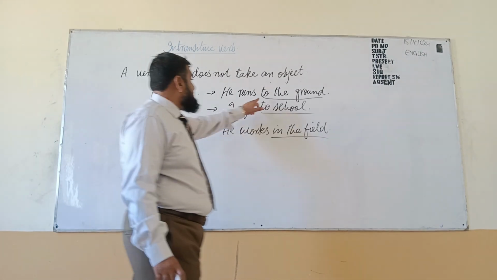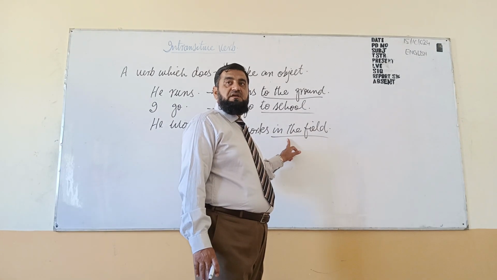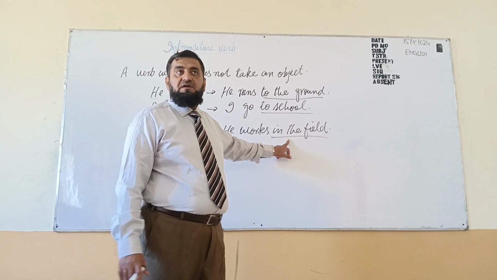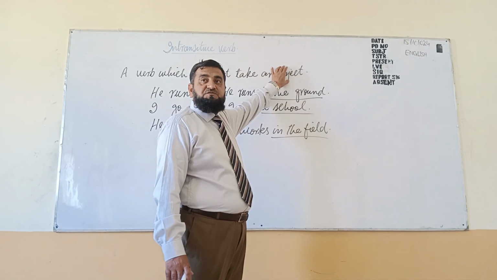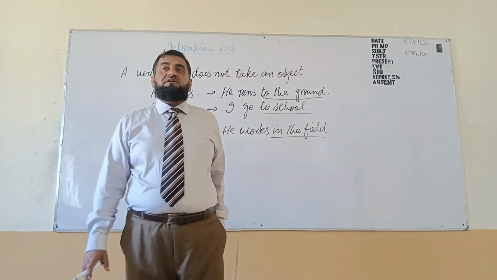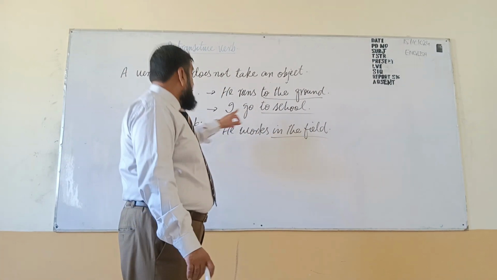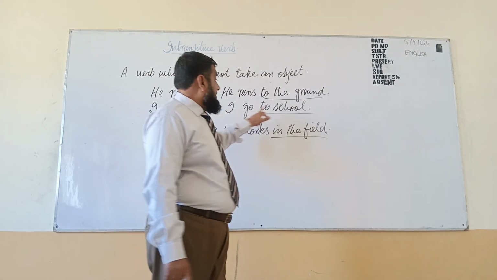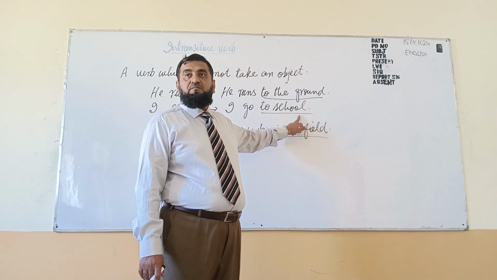So what will be the position of to the ground, to school, in the field? Here in this sentence, keep in mind, intransitive verbs are those which do not need an object. So there will be a complement. The major point is, after intransitive, the noun phrase or a noun, we will call it complement.